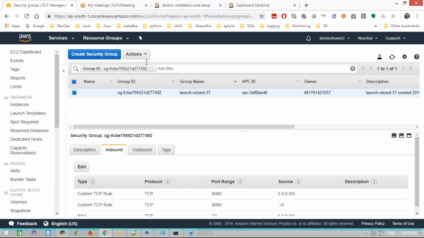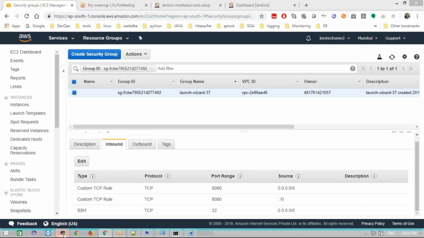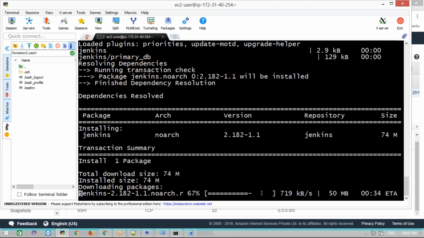Madhu, will it take port number 8080 for Linux as well? Yes, we are allowing that port into my system, the firewall. Windows localhost is 8080.